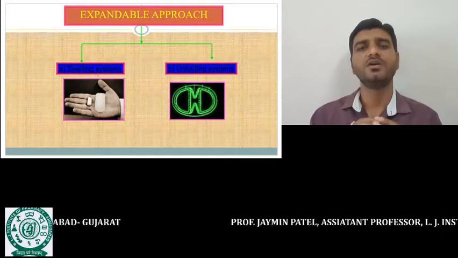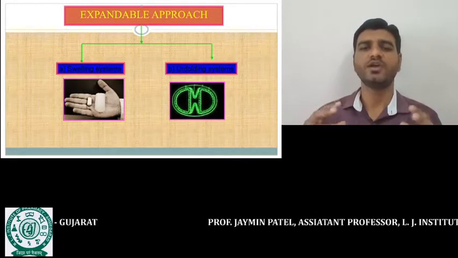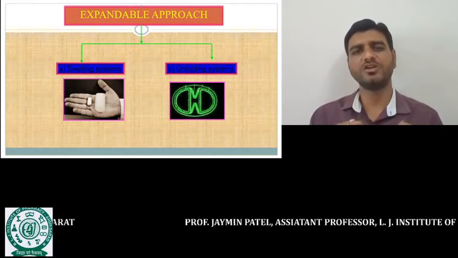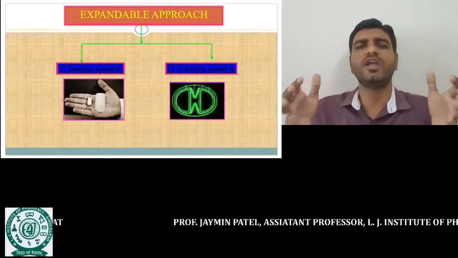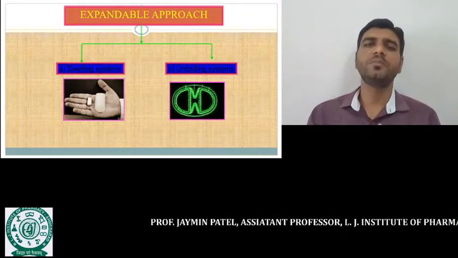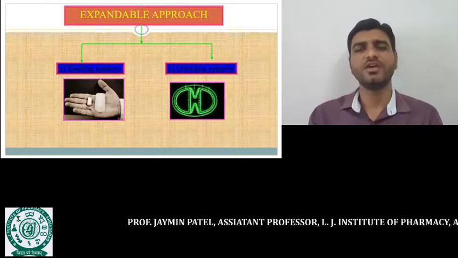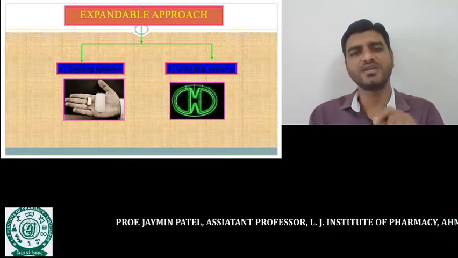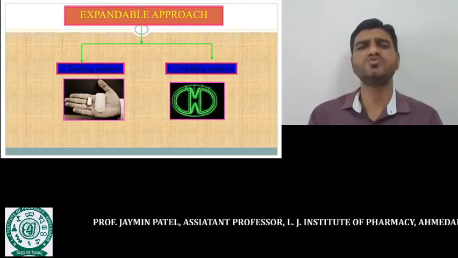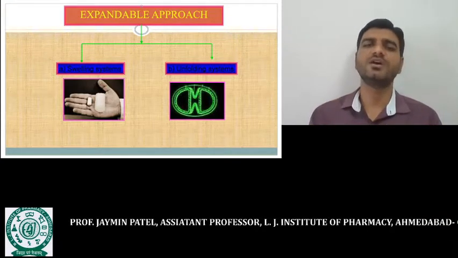The swelling property of that polymer is too high. So when the formulation enters the GI tract, it absorbs water, and ultimately the size of the formulation becomes too large. That large formulation cannot permeate through the pylorus sphincter, the gateway of the small intestine, meaning the outlet of the stomach. This pylorus sphincter is a very small cavity, so large formulations cannot pass through it.